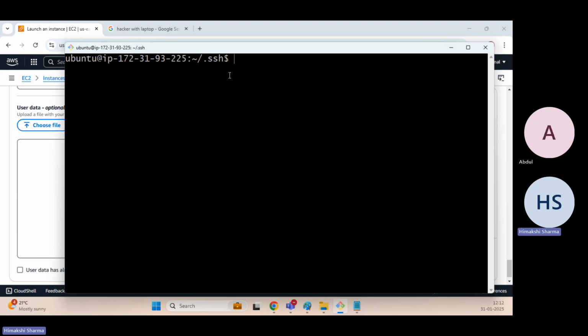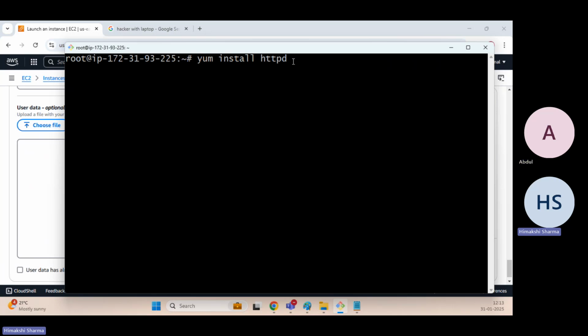Let me do one thing. Let me switch to root instead of Ubuntu, because I want to have all the privileges here. So I will say sudo su -, press enter, and now I am root here. A few commands I executed yesterday: yum install httpd. This is the command I executed.